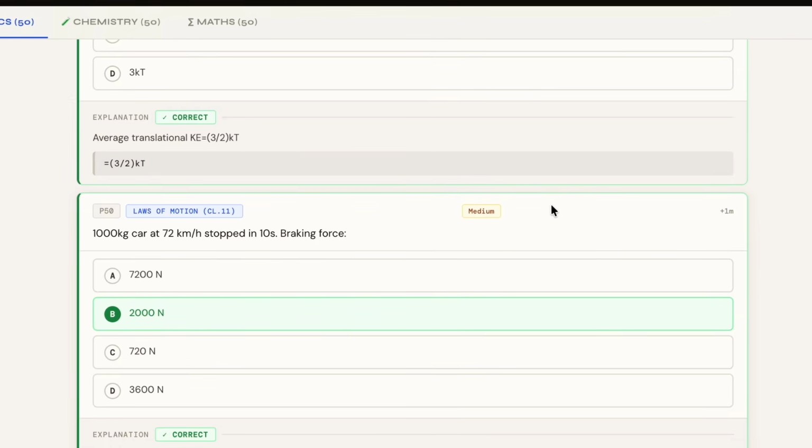These are the predicted questions that we are expecting in the upcoming MHT CET exam. So if you are appearing for the same, make sure to check this out.